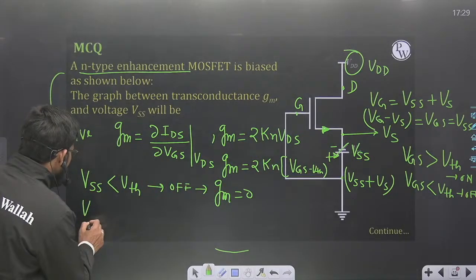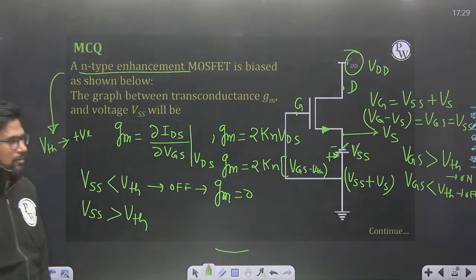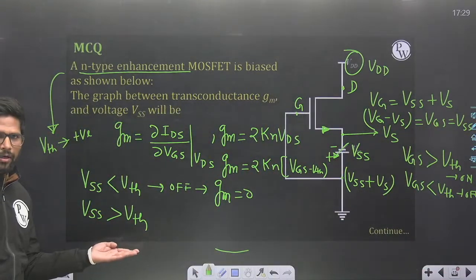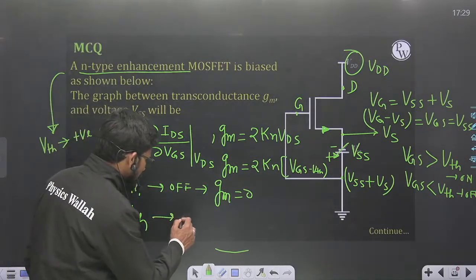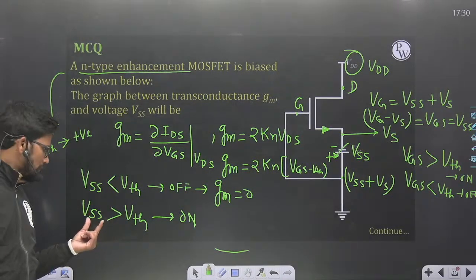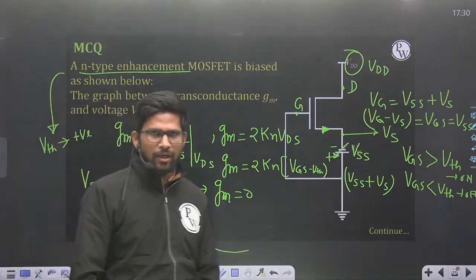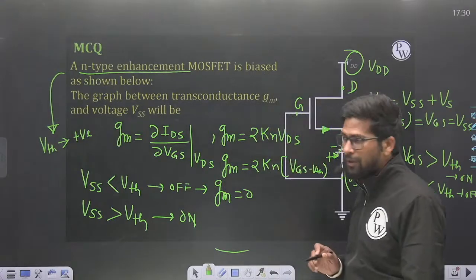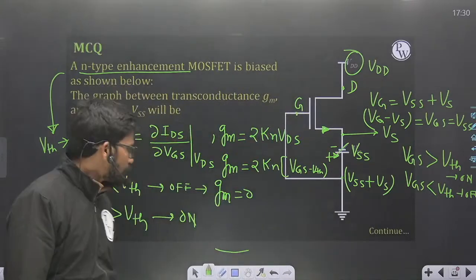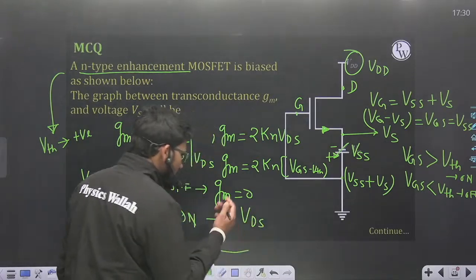And for VGS greater than VTH, that is VGS is equal to VSS. If VSS is greater than VTH, then VGS will also be greater than VTH, and then my MOSFET is in on condition. And if my MOSFET is on, then I can use this formula for transconductance or this, depending in which region my MOSFET is operating. So first I need to find out the region of operation, and for that I need to find out the VDS value and VGS value.